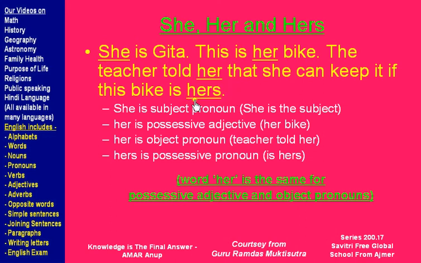So the possessive pronoun for she is hers. However, note that the word her is the same for the possessive adjective and the object pronoun. This is the possessive adjective and this is the object pronoun.